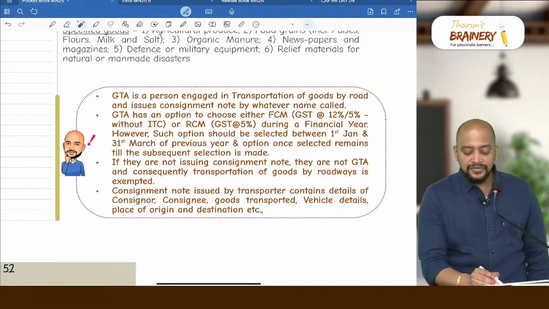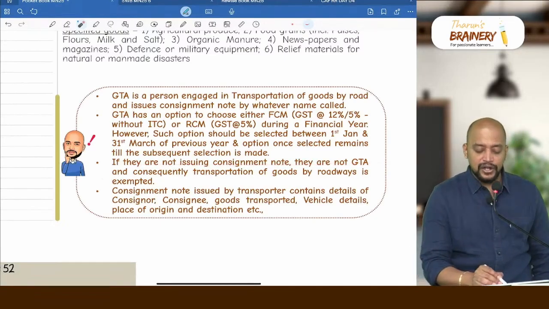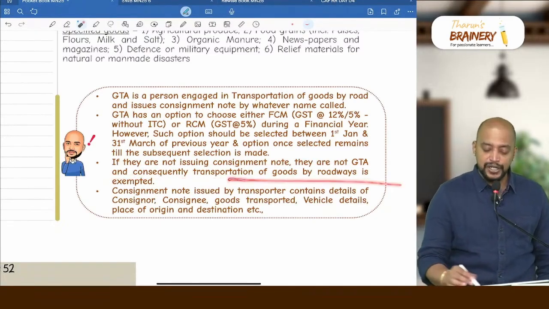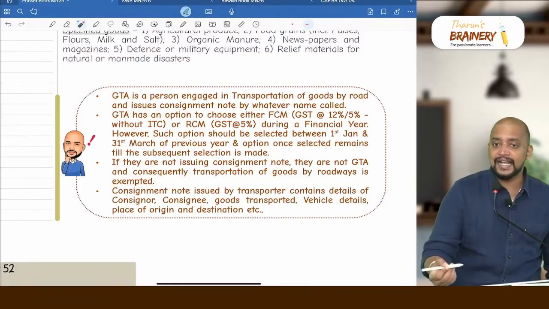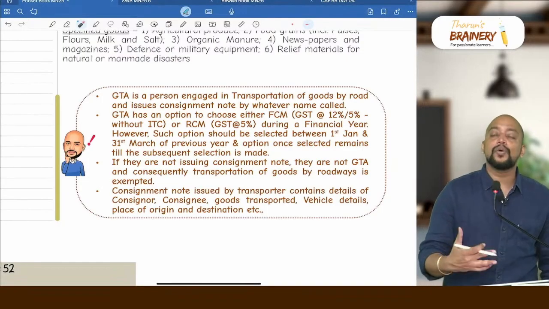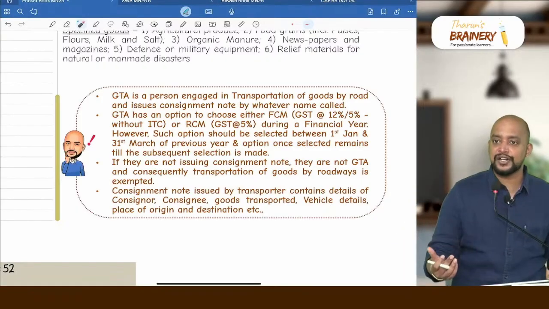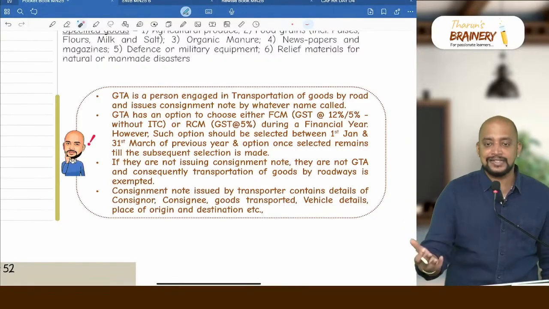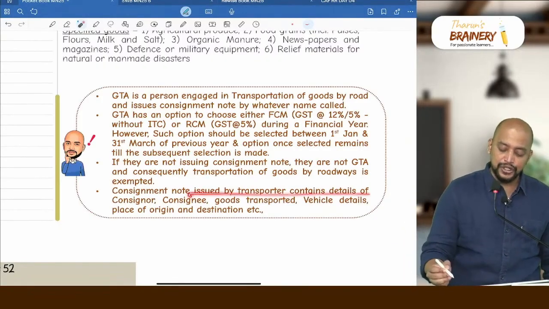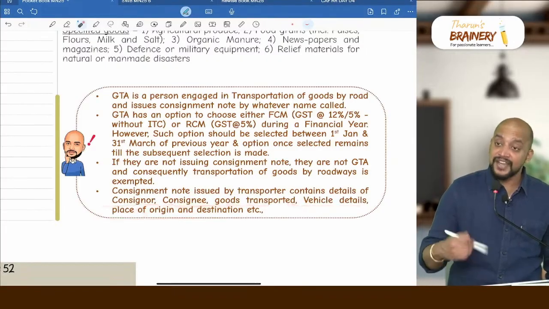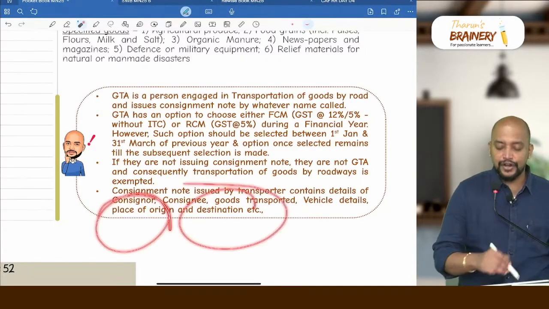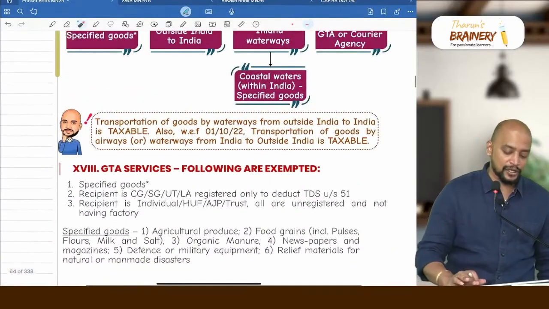See this, if they are not issuing a consignment note, they are not GTA, and consequently transportation of goods by roadways will be exempted. Are you understanding this? So what will be there in a consignment note? In the consignment note there will be details related to consignor, consignee, etc. A consignment note issued by a transporter contains details of consignor, consignee, goods transported, vehicle details, place of origin, place of destination, etc. and all will be there.